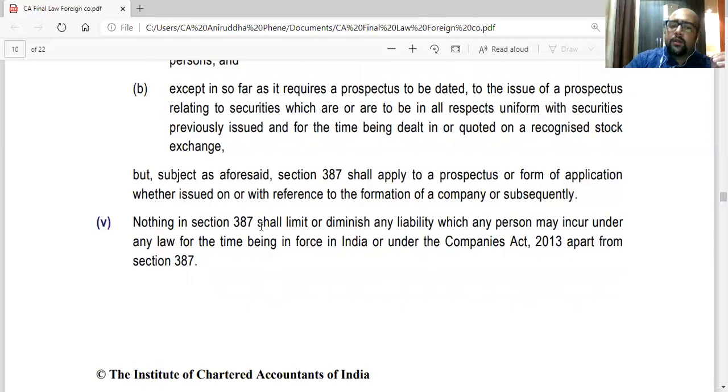Plus, nothing in this section shall limit or diminish any liability which any person may incur under any other law for the time being in force or the Companies Act apart from 387. So if a person doesn't comply with this provision of 387, that is, a foreign company doesn't comply, then whatever penalties are given under this section will apply, plus whatever other penalties might apply under other sections will also continue. So this section doesn't stop or limit other penalty sections. That is what they are saying.